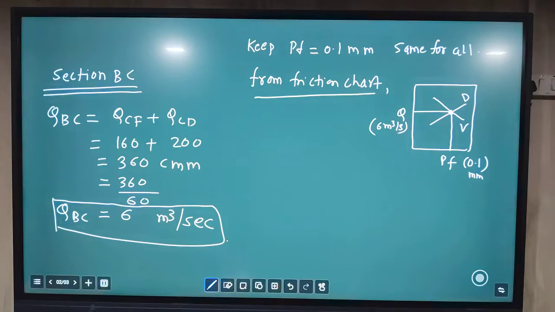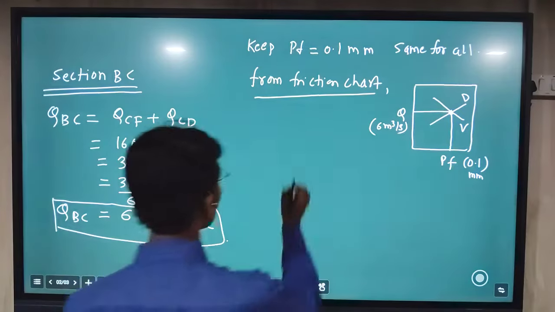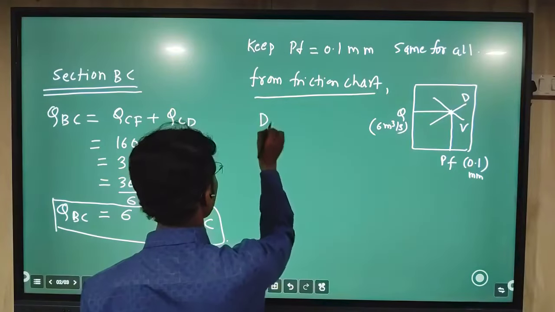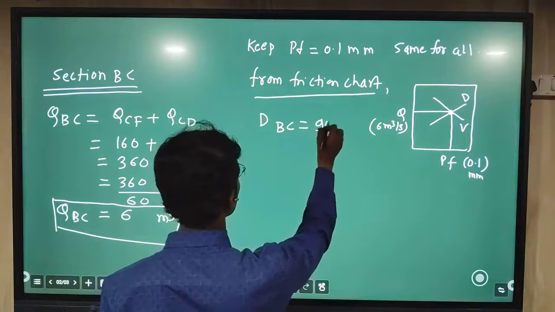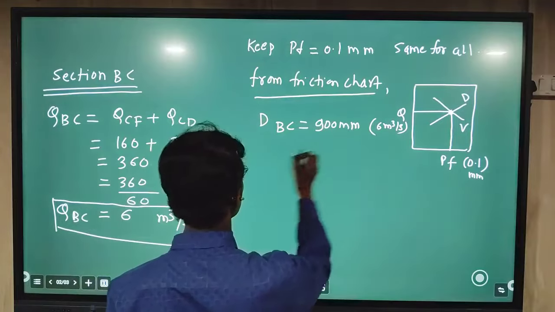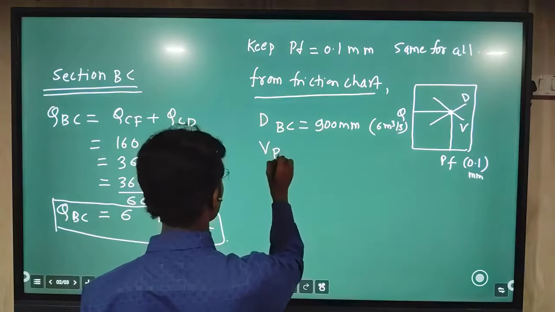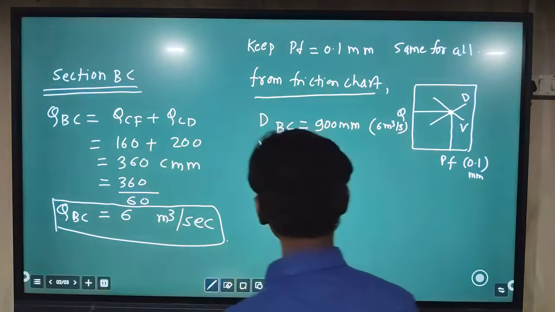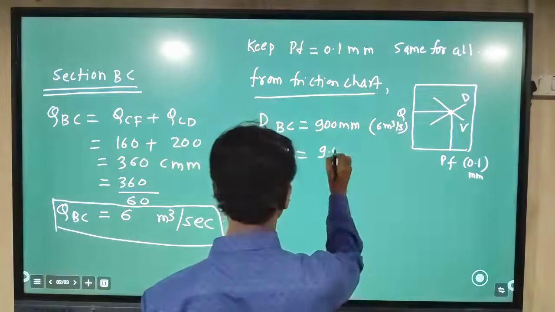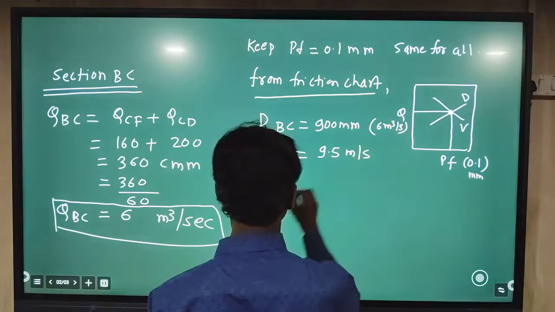Now from the friction chart, if you do this homework, you find the diameter for this BC from the friction chart, 900 mm, and the velocity we find is 9.5 meter per second.